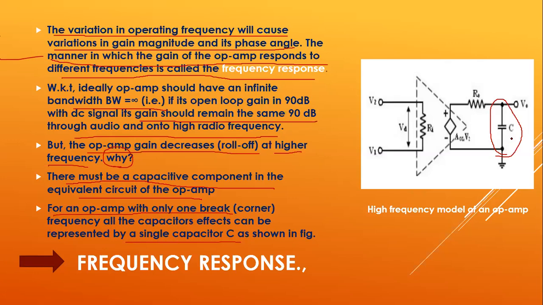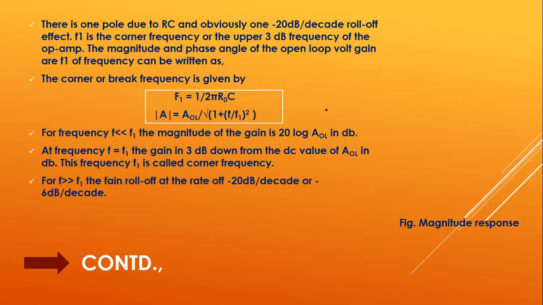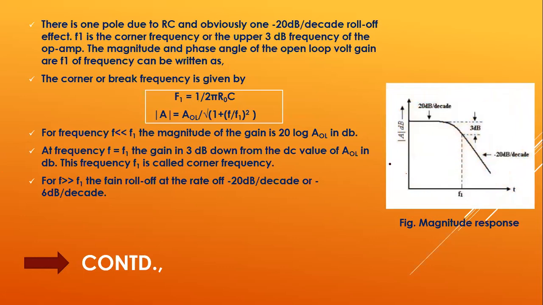Due to the presence of this capacitor, there is an effect on frequency response as well as slew rate. The effect will be seen later. Now first we will see the magnitude response, where on the x-axis we consider frequency and on the y-axis the magnitude or gain of the circuit.